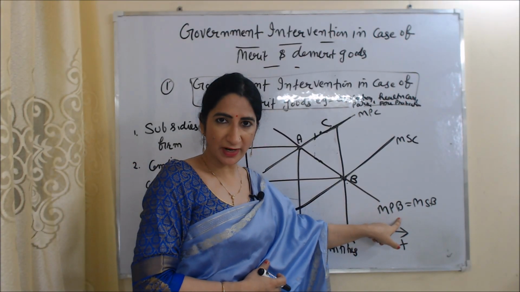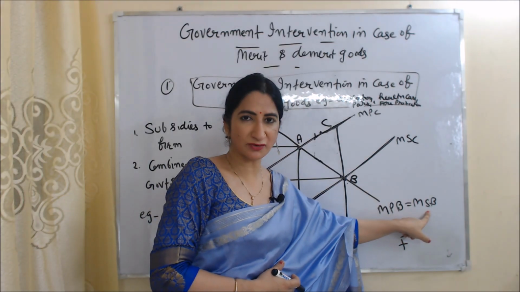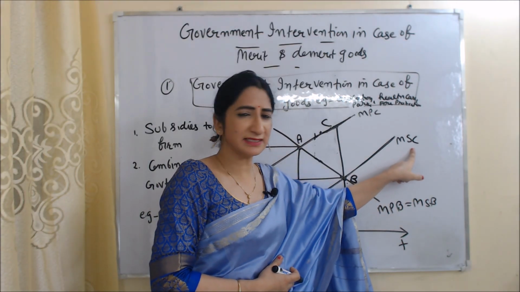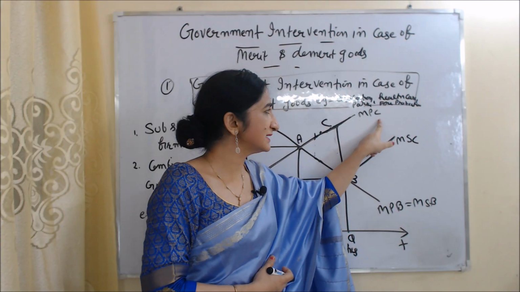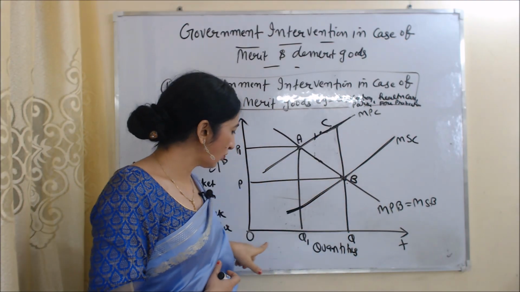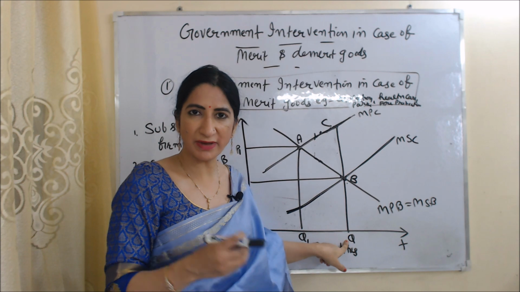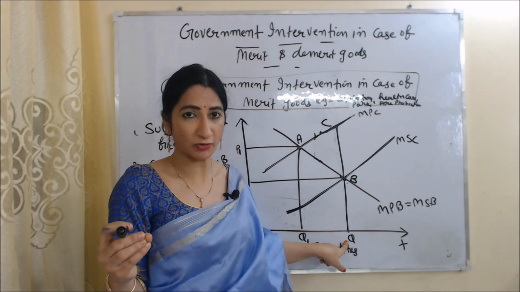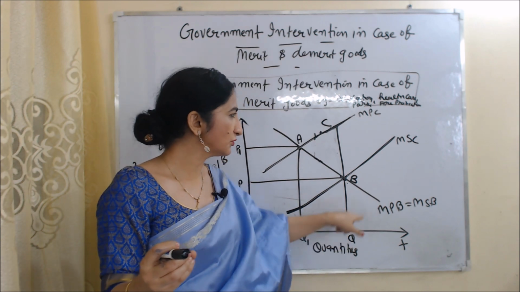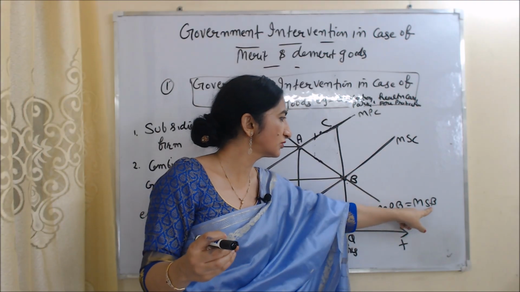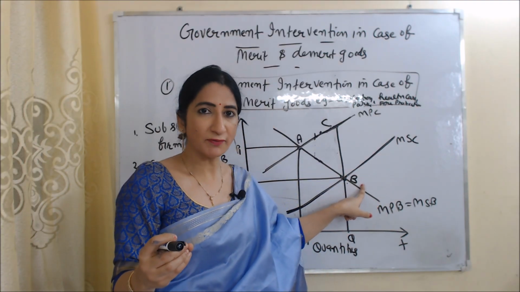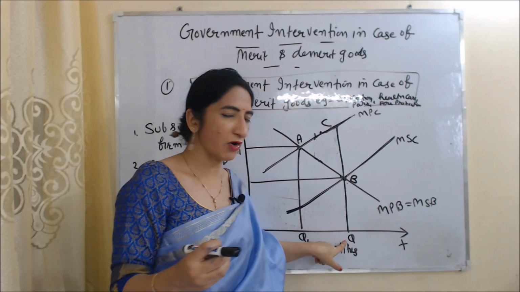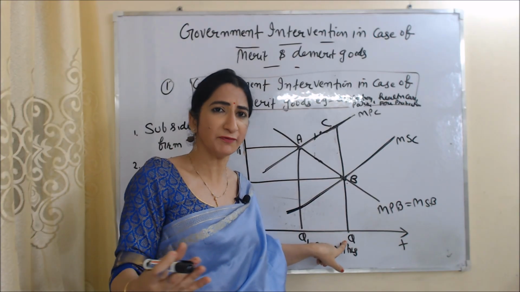MPB is marginal private benefit, MSB is marginal social benefit, MSC is marginal social cost, MPC is marginal private cost. This OQ amount of output of merit goods is the socially optimum output. At this amount of output, you can see marginal social cost is equal to marginal social benefit. So we can say that at this OQ amount of output, society is consuming enough merit goods.